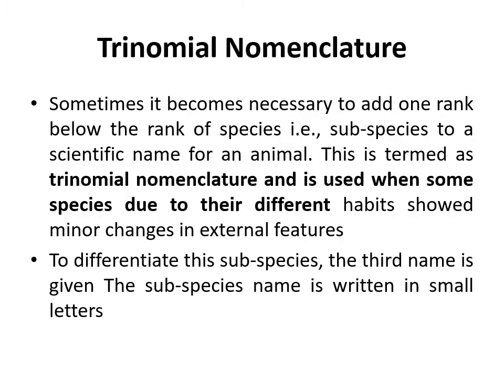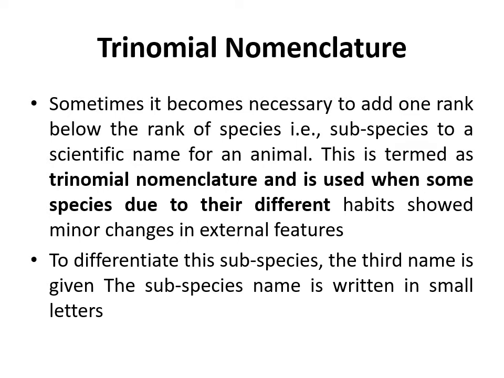Then there is trinomial nomenclature. When the species has a subspecies, then you call it trinomial nomenclature, where you have three names: genus, species, and subspecies form the name of an organism or a group of organisms.